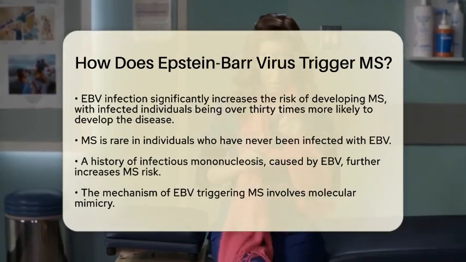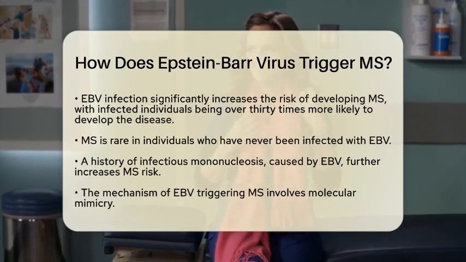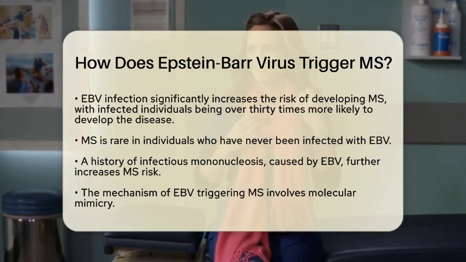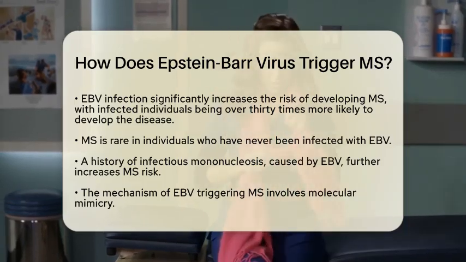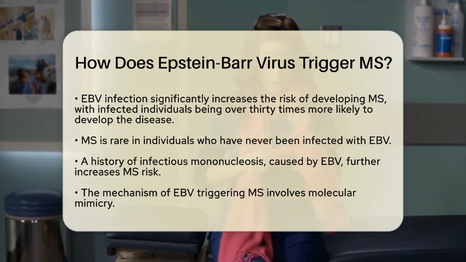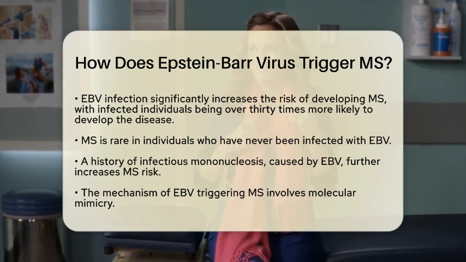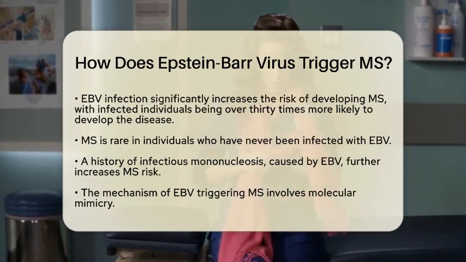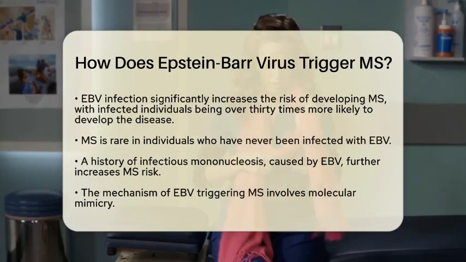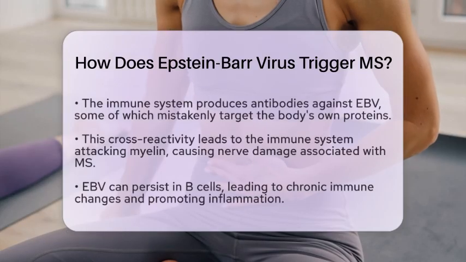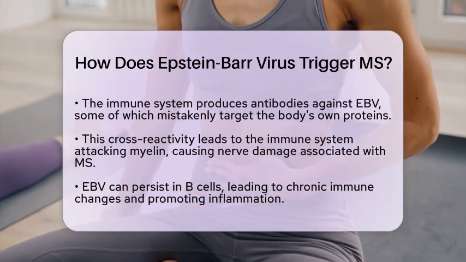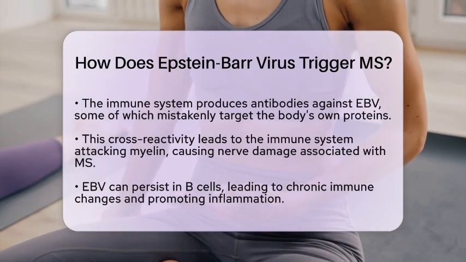One key mechanism is known as molecular mimicry. After an individual is infected with EBV, the immune system produces antibodies to fight the virus. One of these antibodies targets a viral protein called EBNA1. However, some of these antibodies can mistakenly recognize a similar protein in the central nervous system called the glial cell adhesion molecule. This cross-reactivity leads the immune system to attack the body's own myelin, which is the protective sheath around nerves, resulting in the nerve damage characteristic of MS.